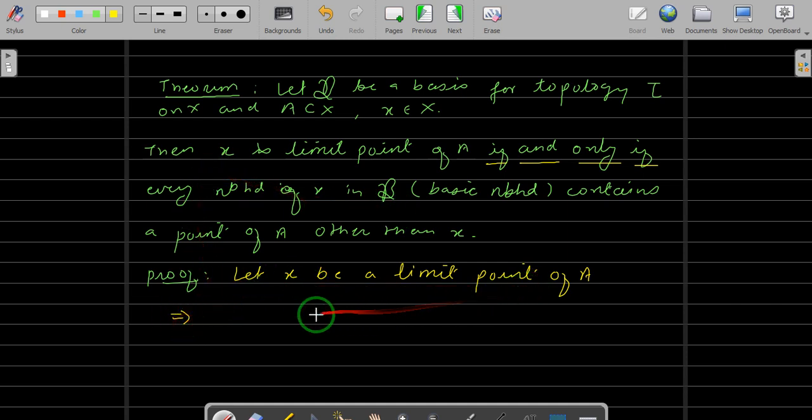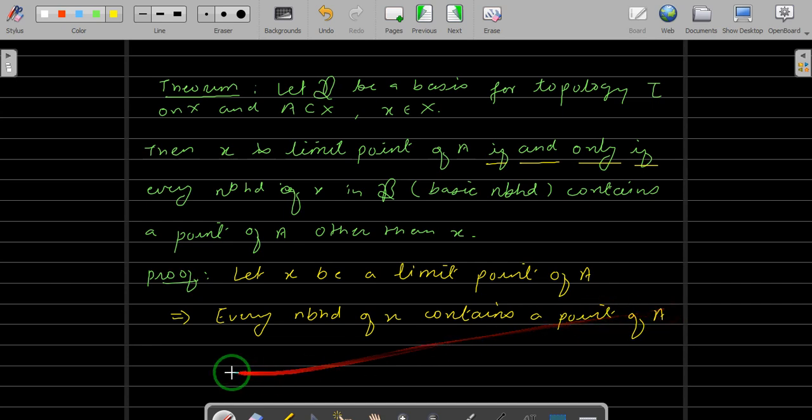If x is a limit point of A, this implies every neighborhood of x contains a point of A other than x. So every neighborhood contains, so obviously if you take a basic neighborhood, it will also contain a point of A other than x, and then we are done with the theorem.